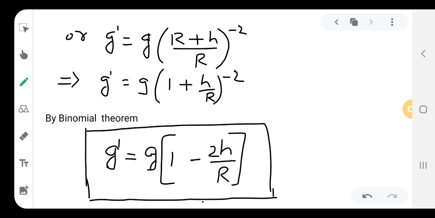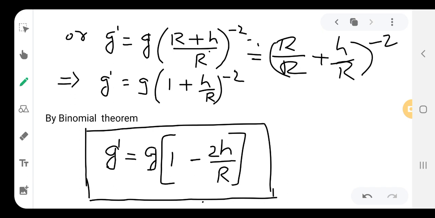Now we can write g dash is equal to g into R plus h by R, reversed, raised to minus 2. So g dash is equal to g into 1 plus h by R whole raised to minus 2.